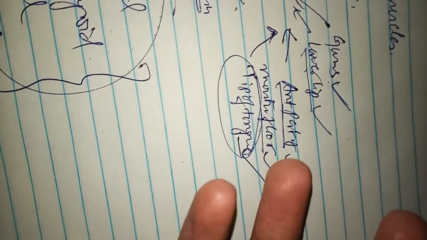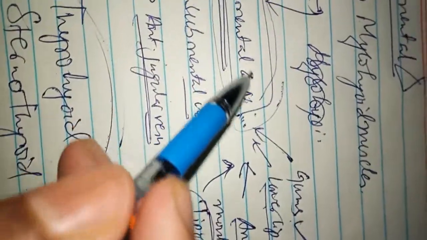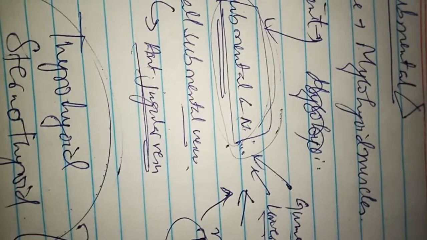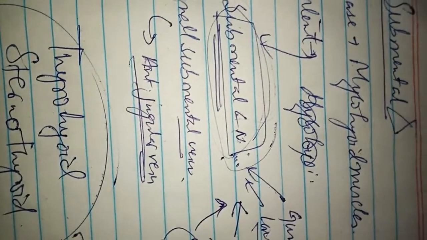So if there is any carcinoma in the tip of the tongue or any infection in the floor of the mouth, like Ludwig angina, the submental lymph nodes will enlarge.